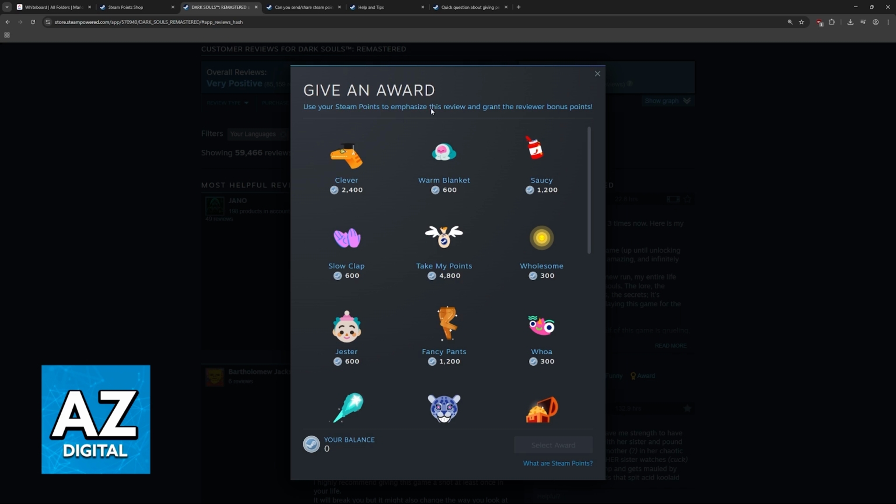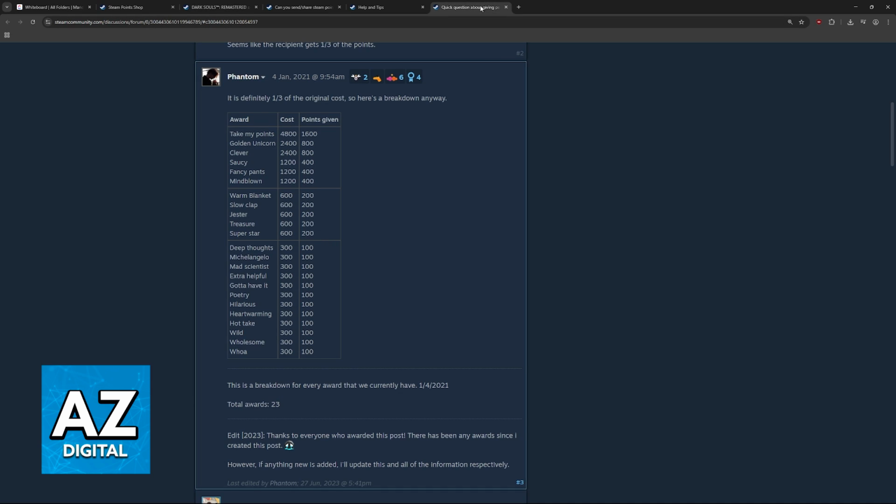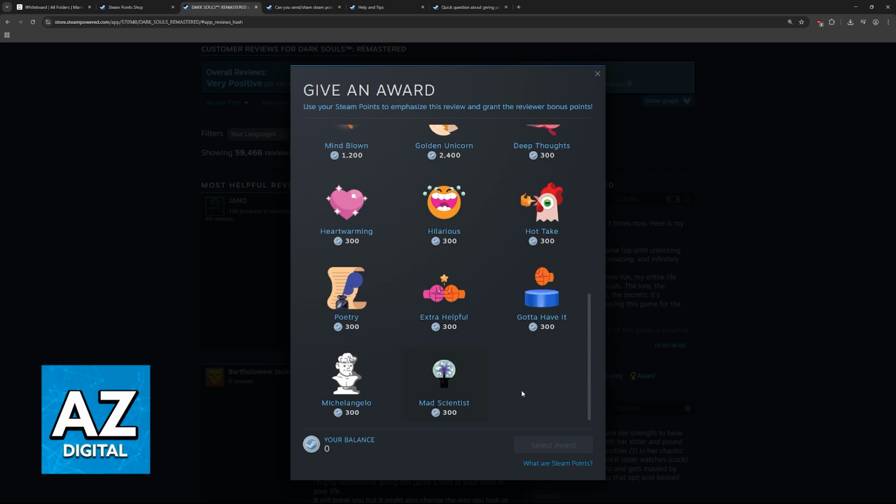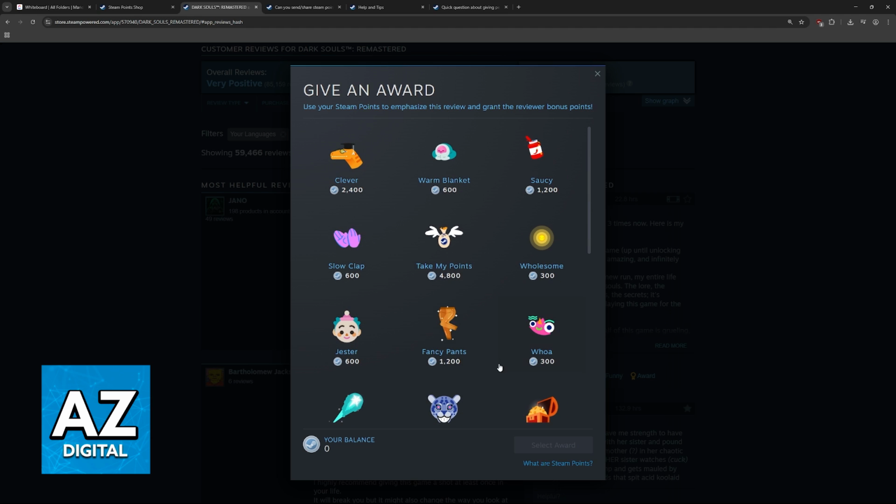Use your Steam points to emphasize this review and grant the reviewer bonus points. So this is the exchange rate. Basically, the person that you gift an award to will have the award under the community post and they will get a third of the original cost. So if you use an award that costs 600 Steam points, that person is going to get 200 of those points, and so on. All that you have to do is choose any of these.